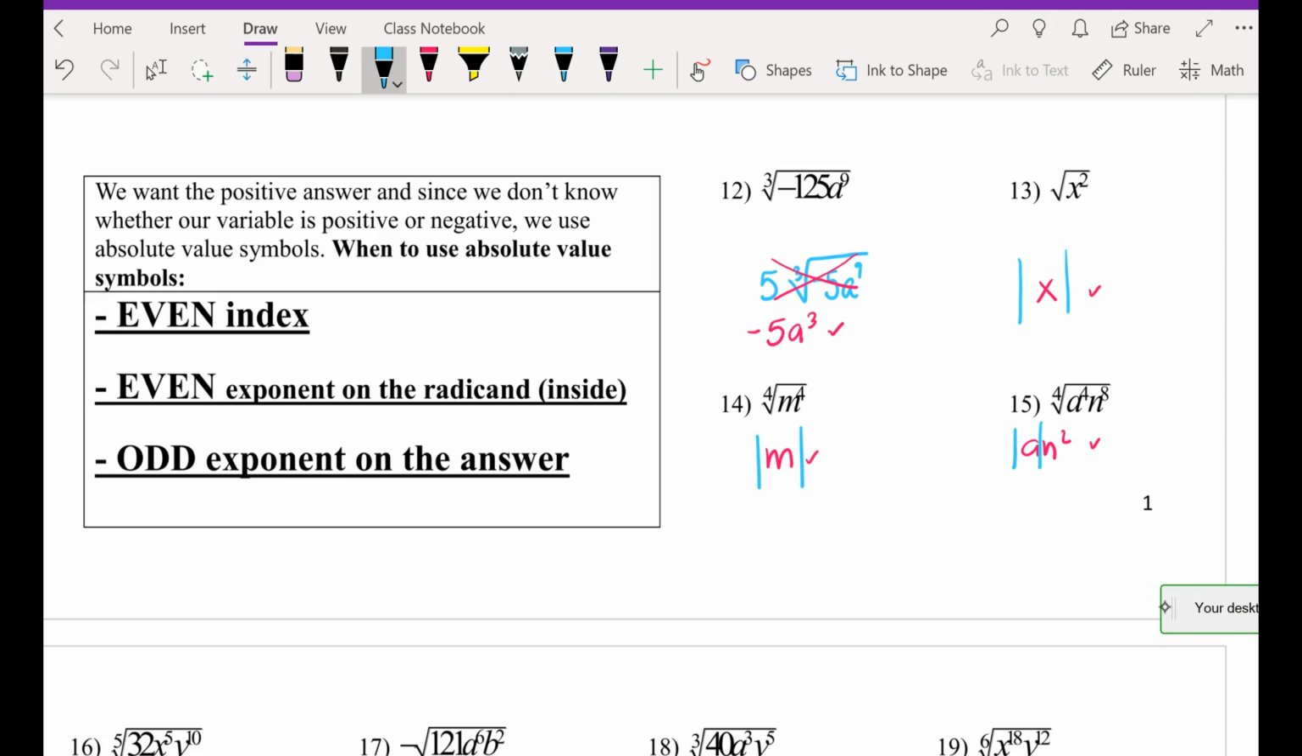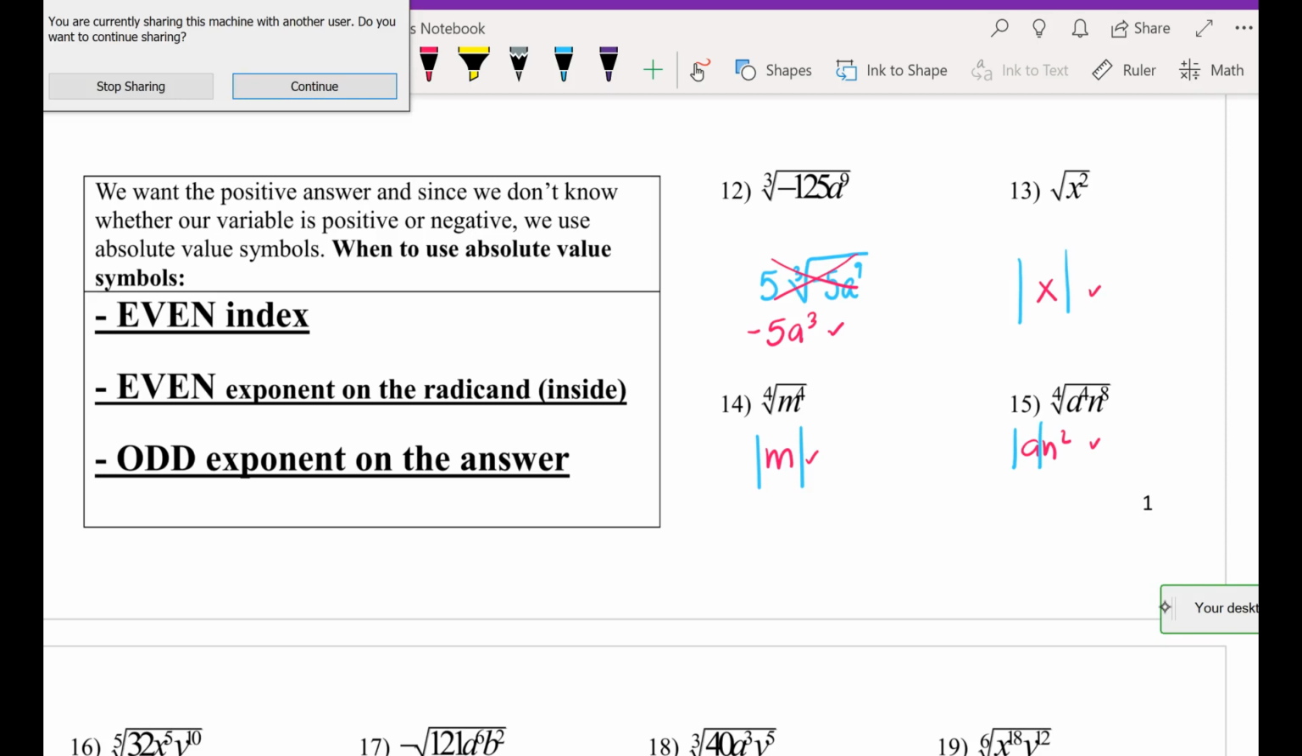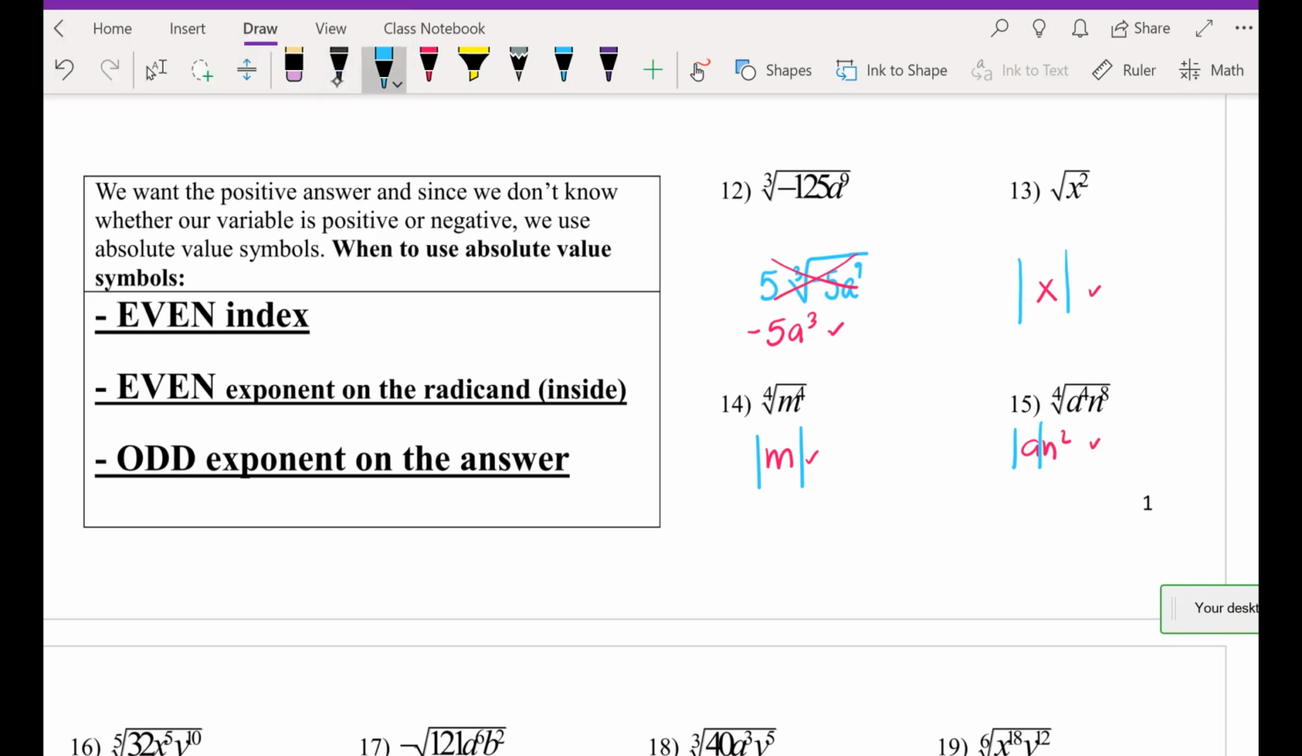So here are the rules. When would you need absolute value? You have to check that the index is what? Even. Okay? Then you want to check the exponents under the radical. The exponents have to go from even to odd. Even exponent, odd exponent. Look, this one goes from even to even. Do I need it? No. So that's when we check.